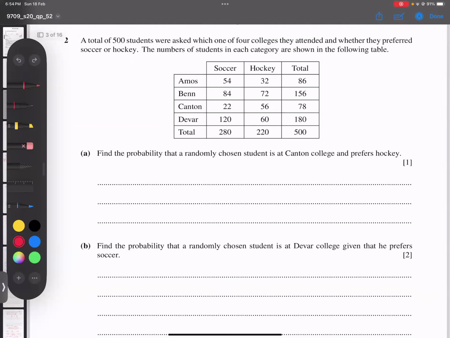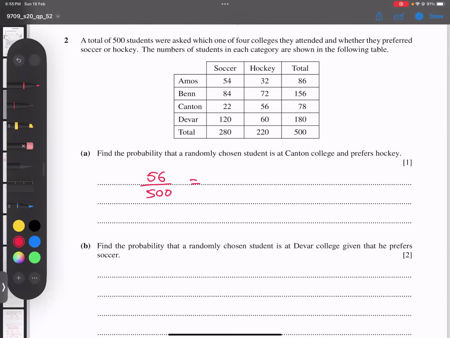Find the probability that a randomly chosen student is at Canton College and prefers hockey. So we look here. This is Canton and hockey. So they meet here. It means 56 students satisfy this condition. So students at Canton College who prefer hockey: 56 divided by total 500.